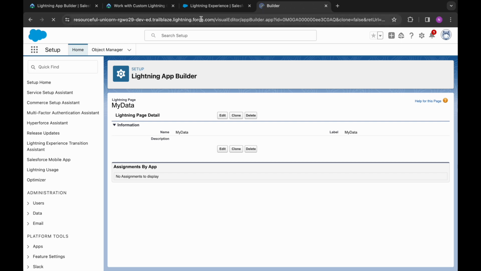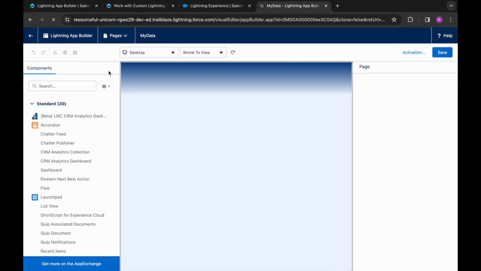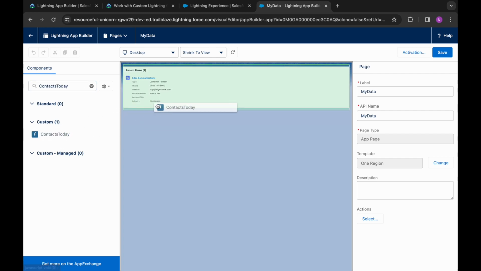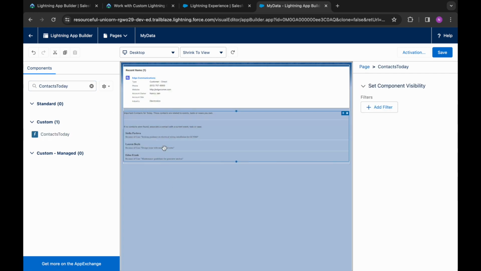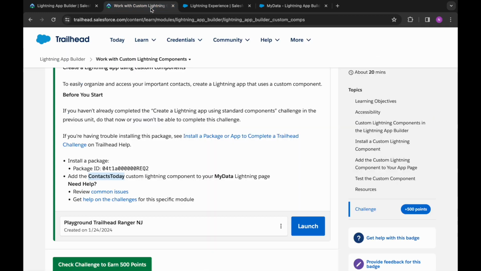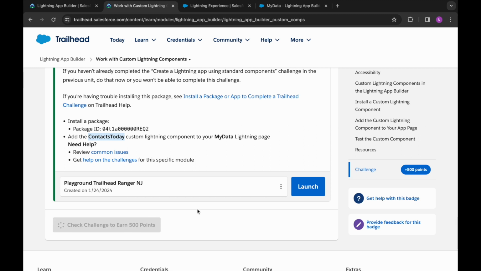We'll edit it, and we need to add this component to the page. So it's added. We will save it. It's saved, and now let's check our challenge.